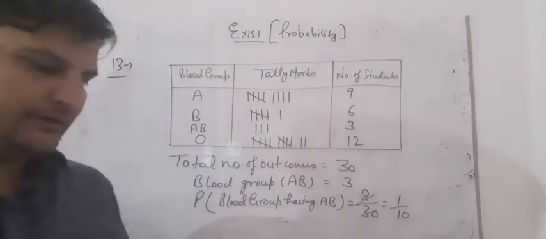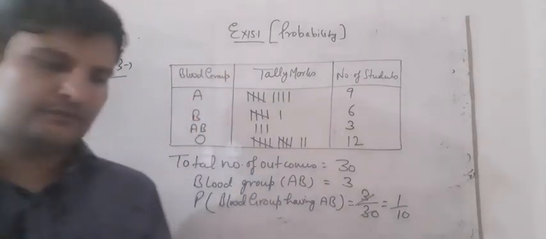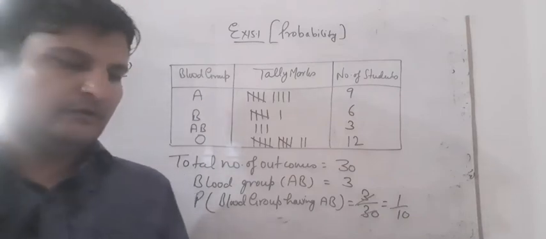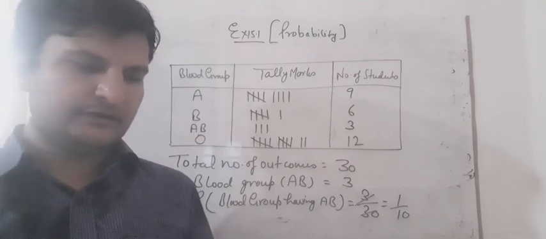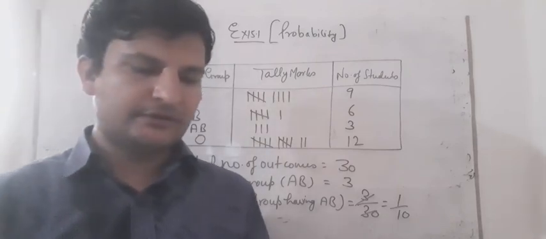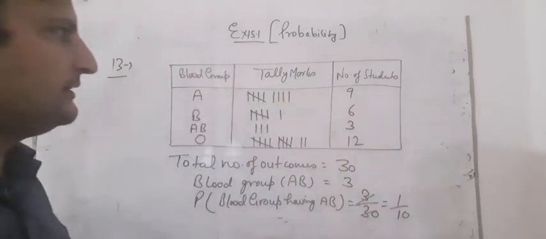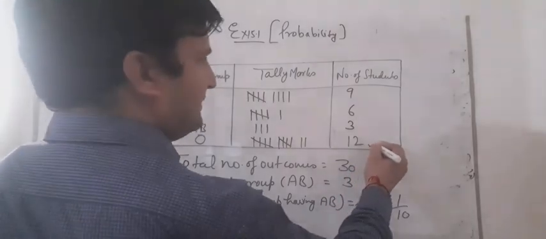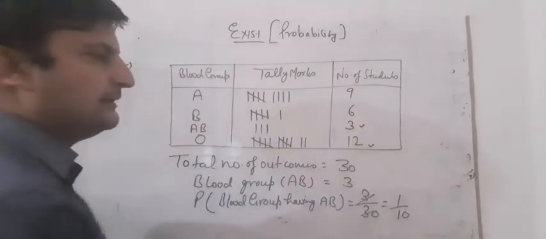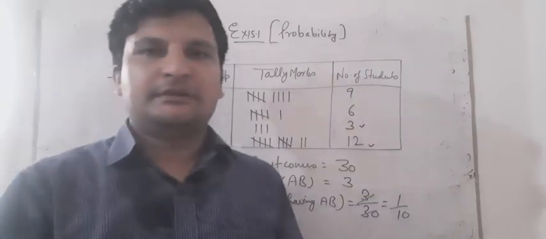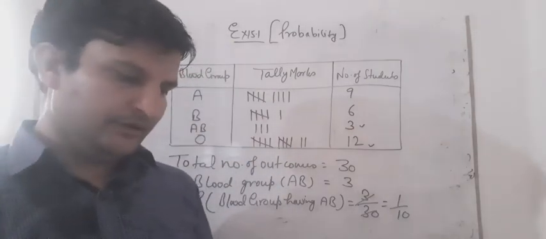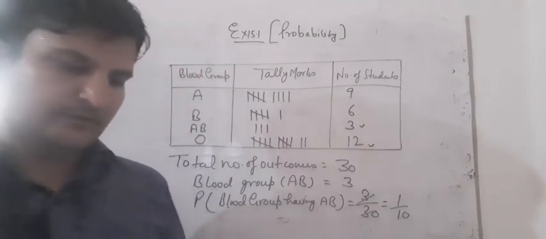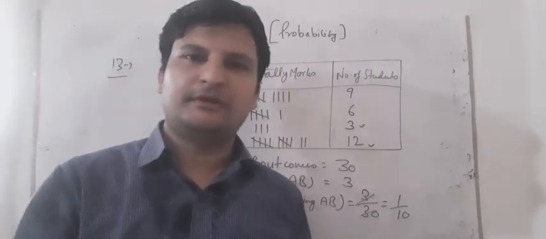And also we have to find, in this question, to represent the data in the form of a frequency distribution table, and find out which is the most common and which is the rarest blood group among these students. Most common means you have to see which is the highest, that is 12, and the rarest is AB. So you can write it like this. We have made the blood group table for 30 students. Use this table to determine the probability of blood group AB.